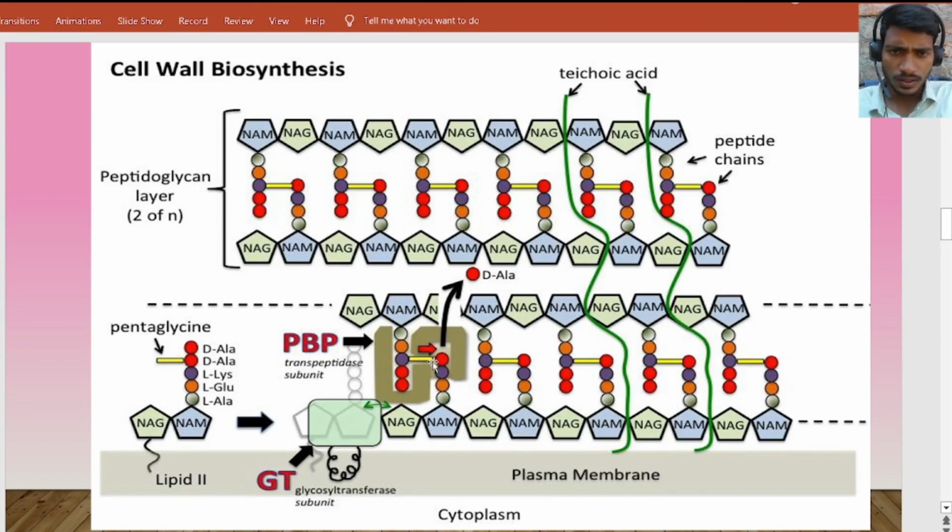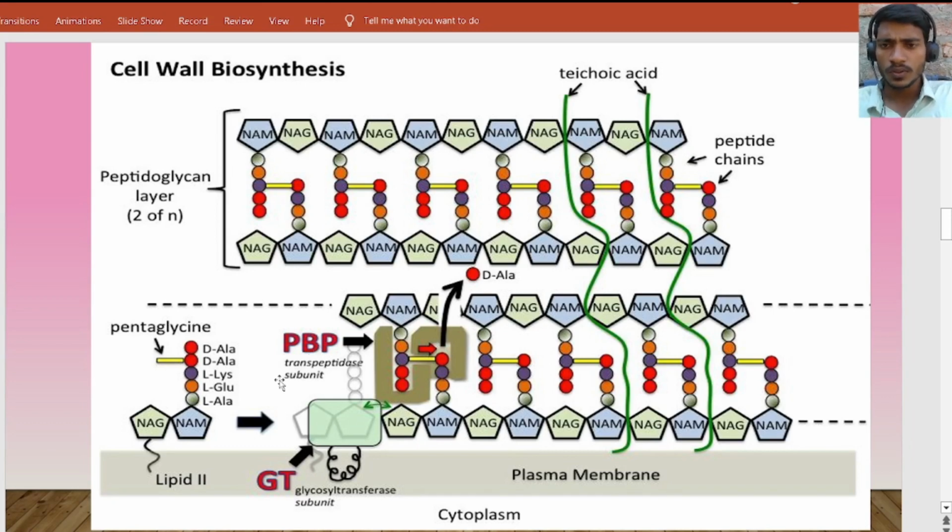Mainly this transpeptidation process is done under penicillin binding proteins. Through these penicillin binding proteins, this transpeptidation process will occur.